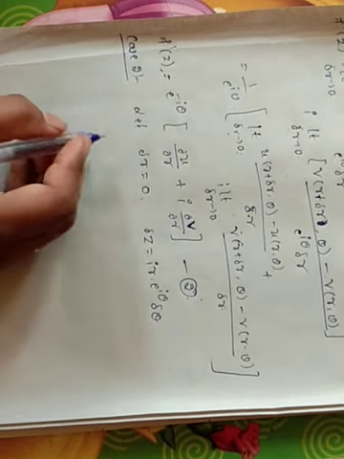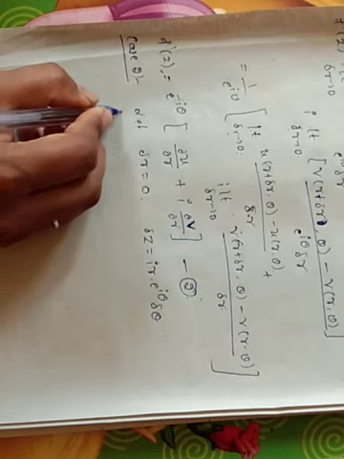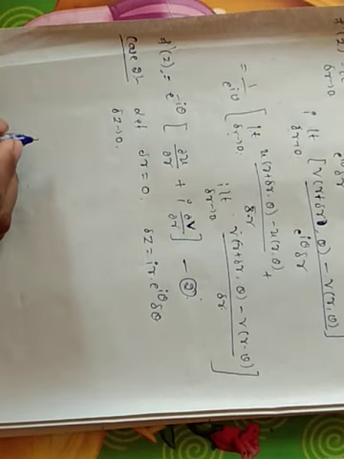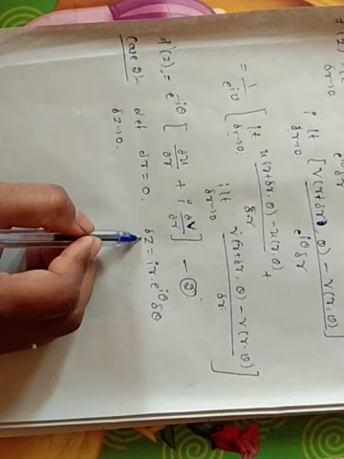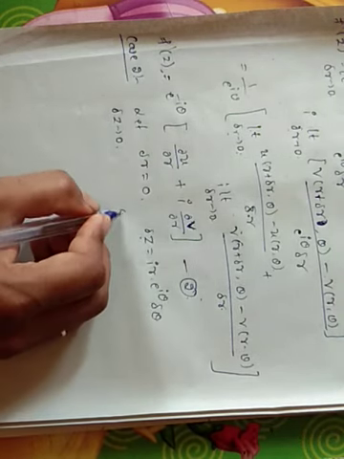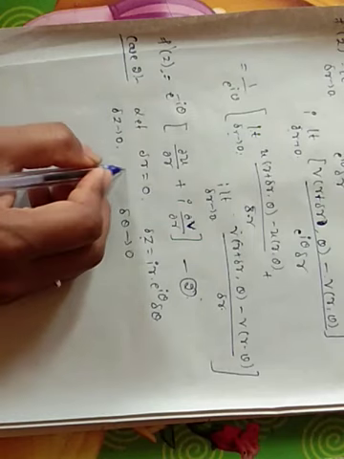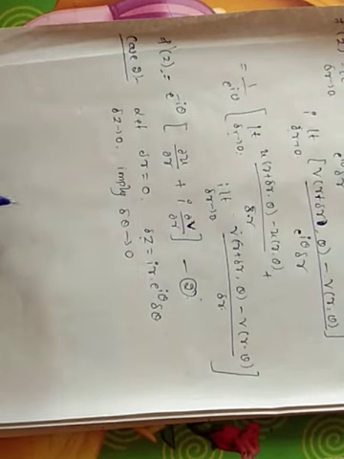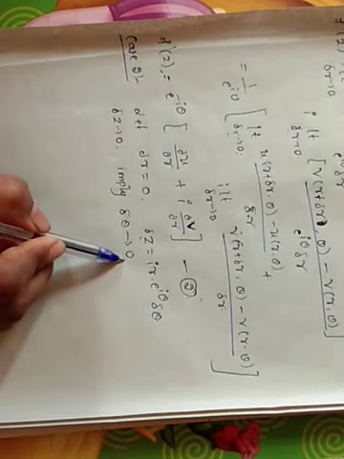Now, if delta z tends to 0, then delta theta is also 0. Delta z tends to 0 implies delta theta tends to 0.